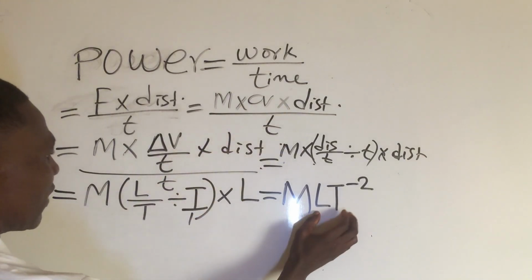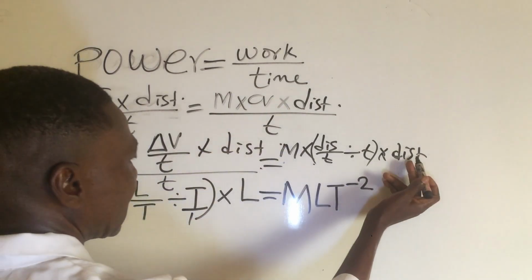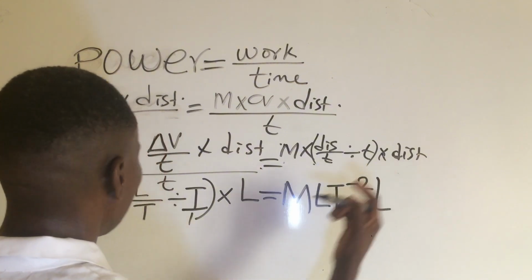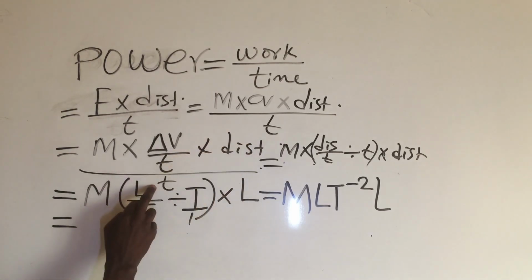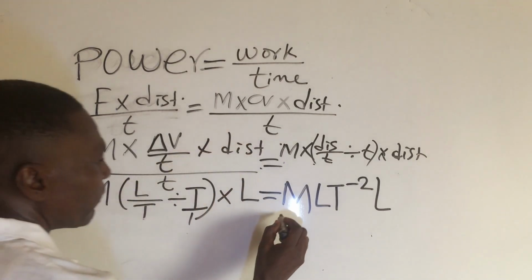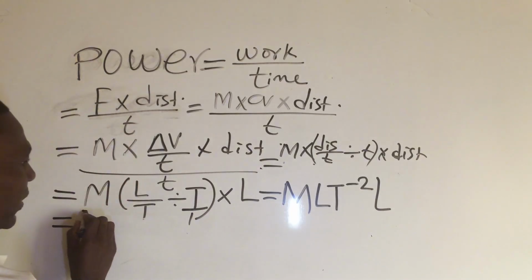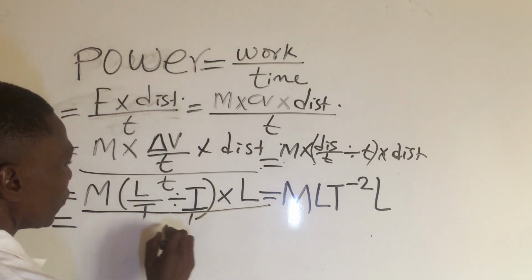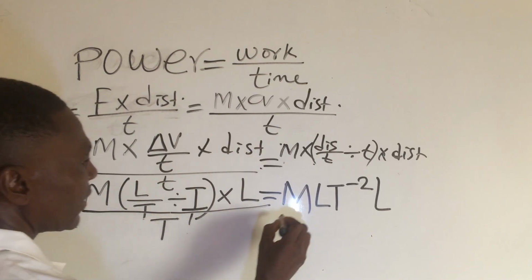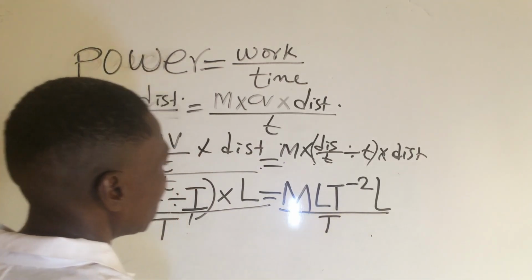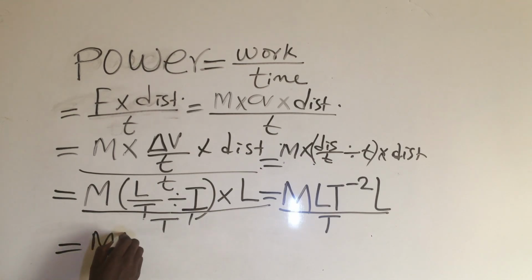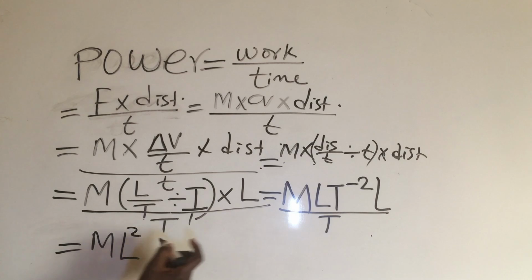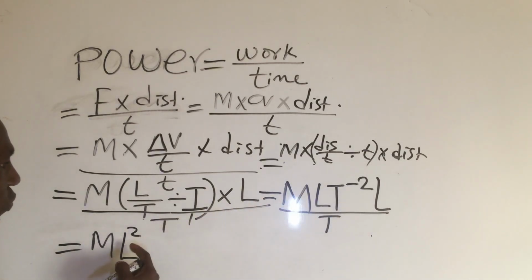Acceleration is this one, which gave us this. Then times L, this L here. Finally, please don't forget this T down here. Don't forget the T down here, okay? The T down here is T, which we will represent from here with the capital letter T, capital letter T, okay? Then continuing, it now becomes equal to M L square for this one. L times L is L square.